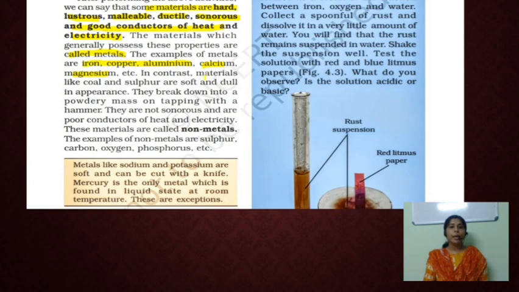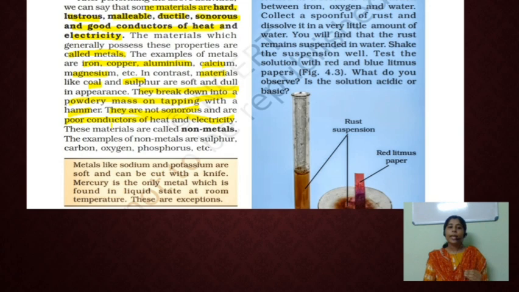In contrast, materials like carbon and sulfur are soft in nature and also dull in appearance. They break down into a powdery mass on tapping with a hammer. They are not sonorous, so they cannot produce sound when tapped. They are poor conductors of heat and electricity, and these materials are called non-metals.